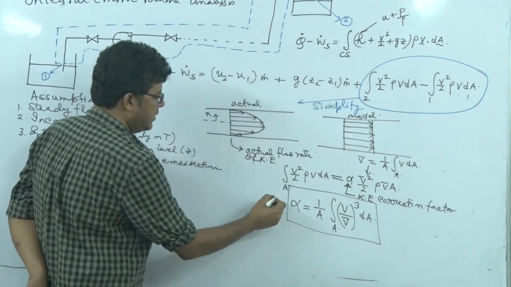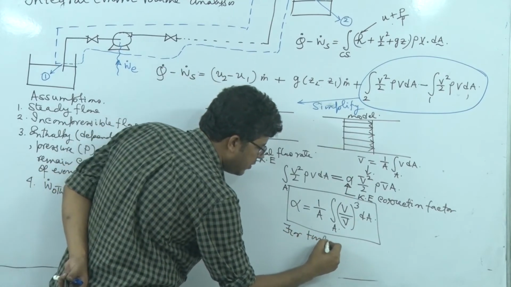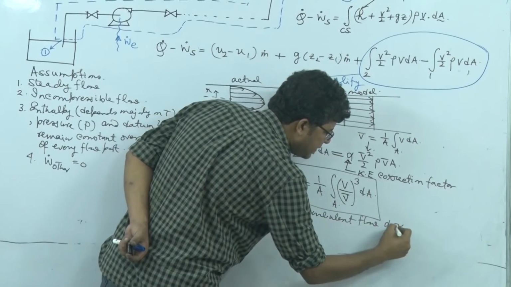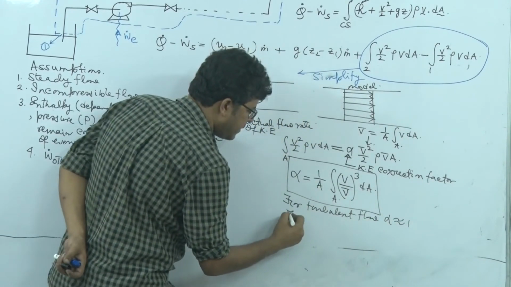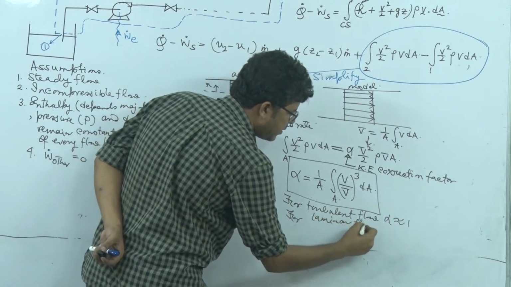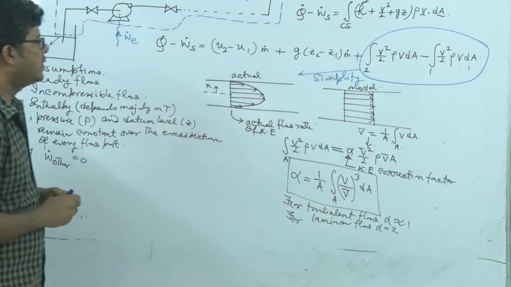So we will see later that for turbulent flow alpha is close to 1, for laminar flow alpha is equal to 2, right?